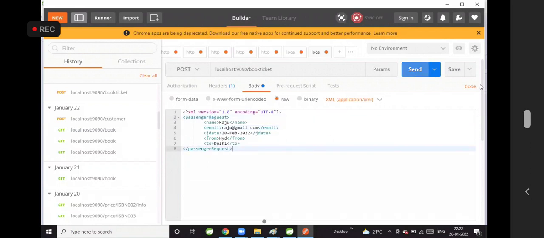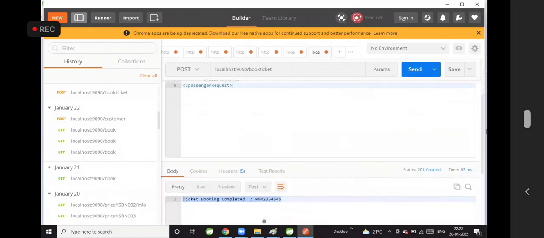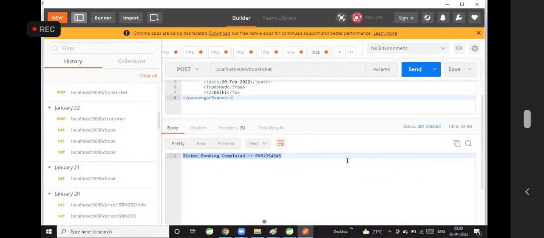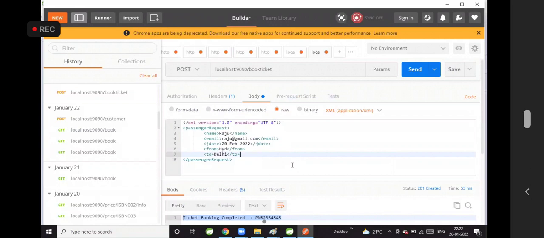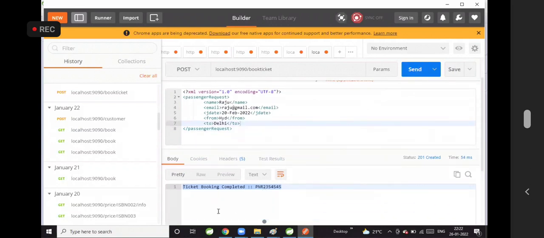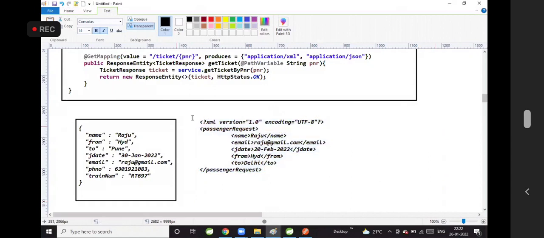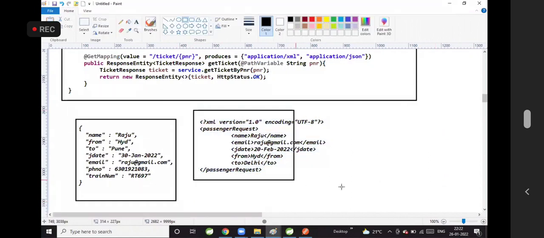Now when I click on send with this XML data, we are able to send the request. Earlier it was giving the problem. Click on send, ticket booking completed, 201 is the status. So this is XML input. Uppercase, lowercase was giving the problem. This is the XML data which we can use as an input.